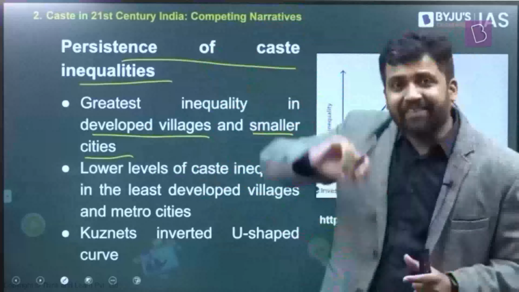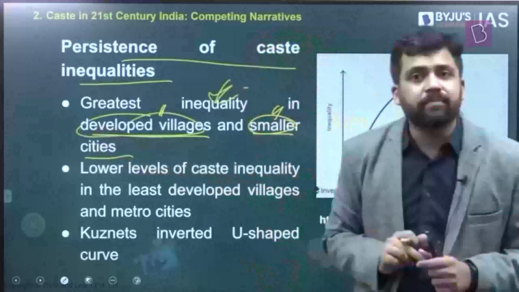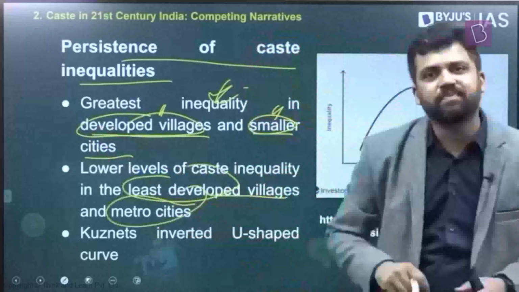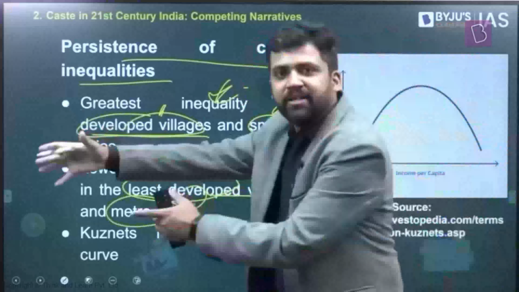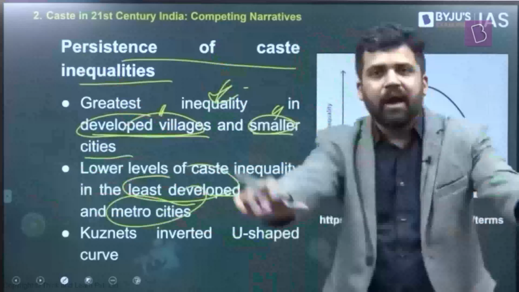What they found is, in developed villages and in smaller cities, you have a massive amount of inequality. Lower levels of caste inequality are there in least developed villages and metro cities. Isn't this interesting? Least developed villages, smaller cities, advanced cities, metropolitan cities. Maximum inequality is at the middle. Lower inequality, lower inequality. How is this so?